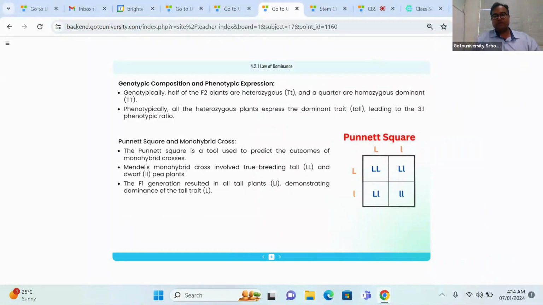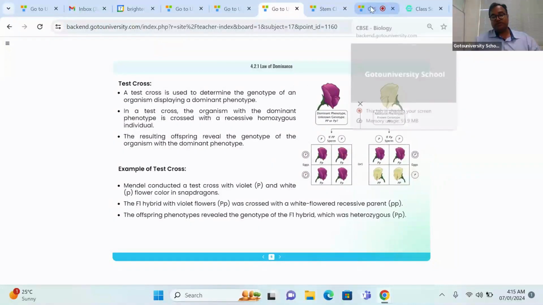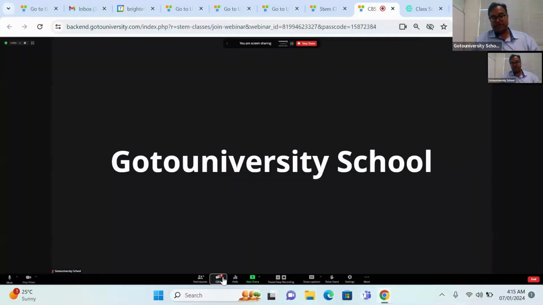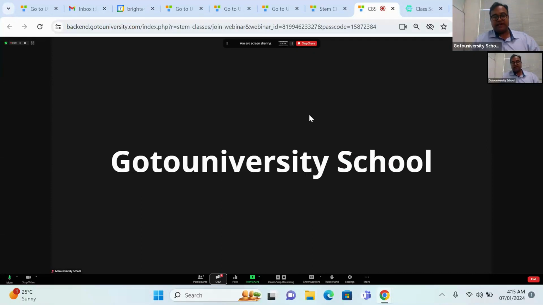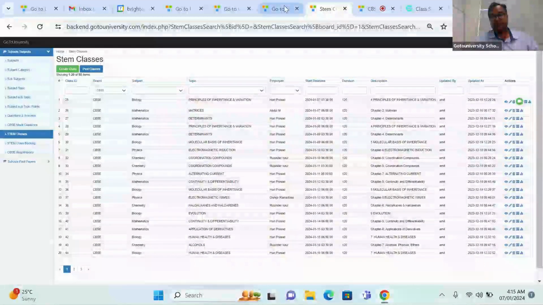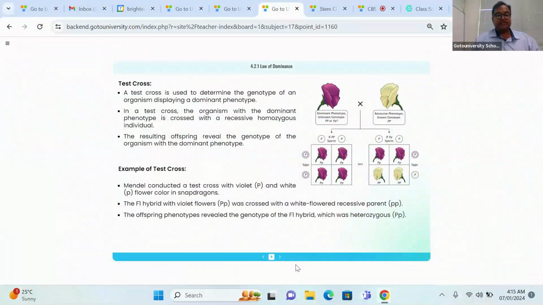Now we are going to the genotypic composition and the phenotypic expression. Before going to this category, again I am saying to you, if any one of you has any doubt, put the question in the Q&A section. Why do we have the Q&A section? Because we will understand exactly where you want the question answered, right? Can you see this place here?